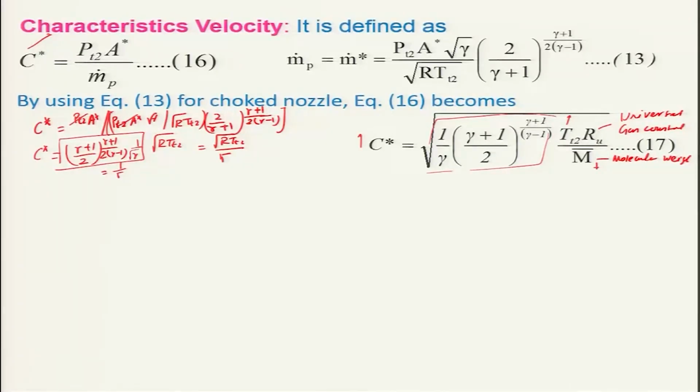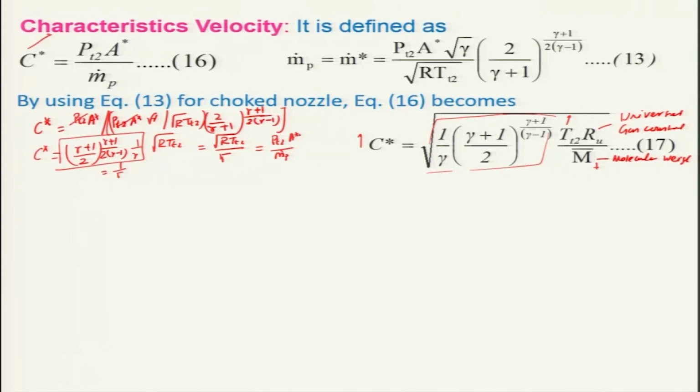Besides this, you can also look at C star is equal to PT2 A star by m dot p. What it says is that it also indicates the capacity of the propellant to produce a certain chamber pressure for a certain mass flux of the propellant, that is m dot p by throat area.